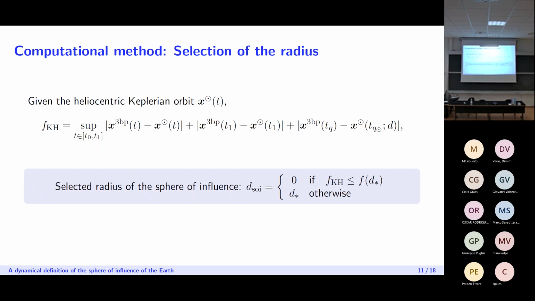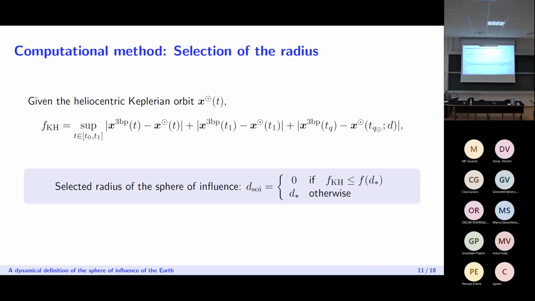So after determining value d star, which gives us the best approximation to the three-body orbit using a patched conic orbit, we also wanted to see the result that we would get if we would just consider a purely heliocentric elliptic orbit. So we computed the heliocentric elliptic orbit from time t0 to t1, and we computed the value of the target function in this case.